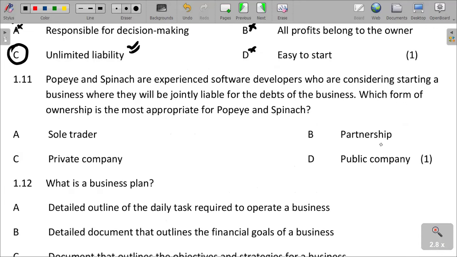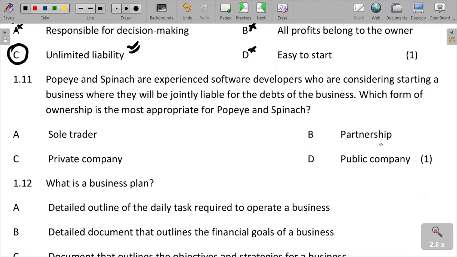And then Poppy and Spinach are experienced software developers who are considering starting a business where they will be jointly liable for the debts of the business. They will be jointly liable. Which form of ownership is the most appropriate for Poppy and Spinach?